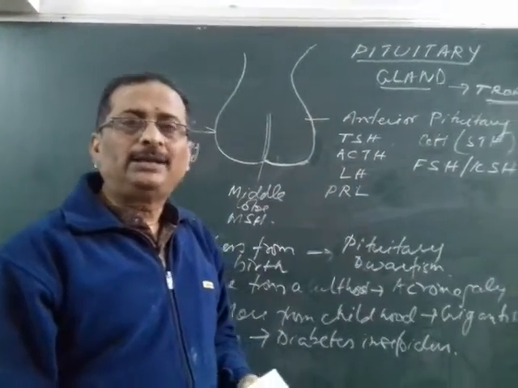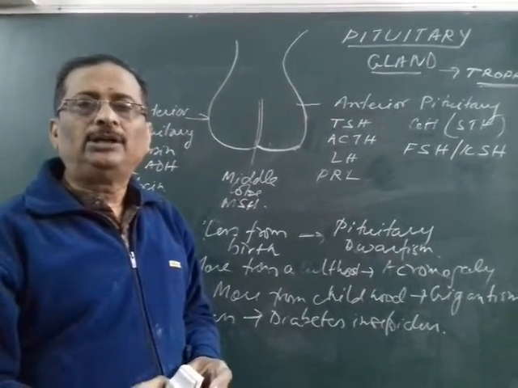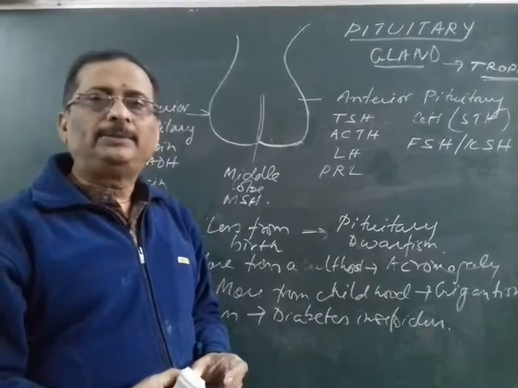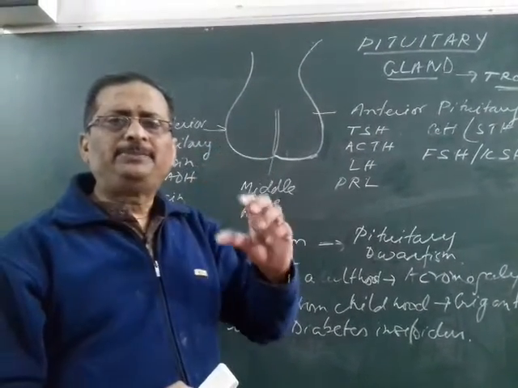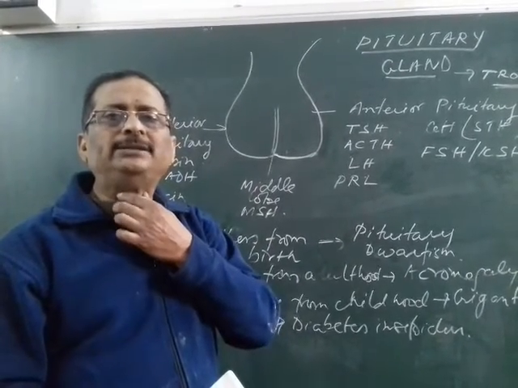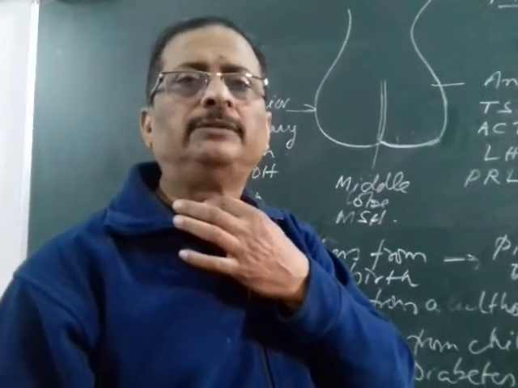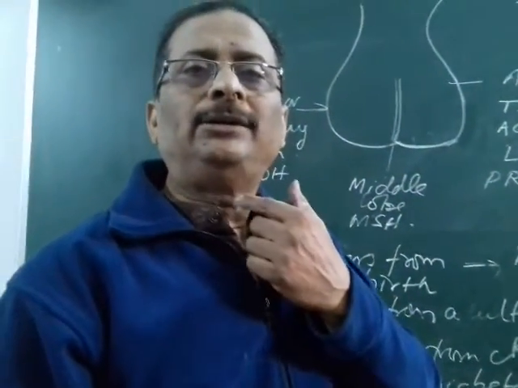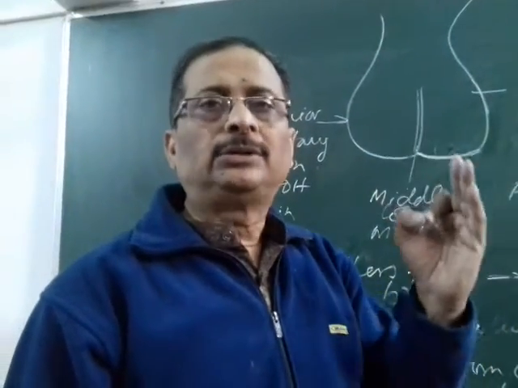In the next class, we are going to study the other endocrine glands, which are the thyroid gland, and then the pancreas and the adrenal gland. So I'll just give you a preliminary idea about the thyroid gland. This thyroid gland is located just above the cartilage in the neck, just above the Adam's apple. This thyroid gland is an H-shaped gland, and this is the largest single endocrine gland.